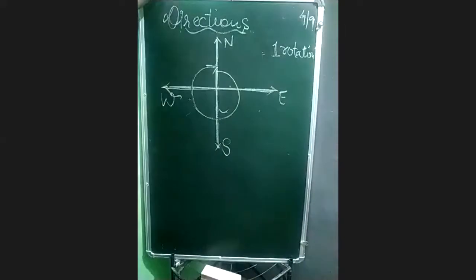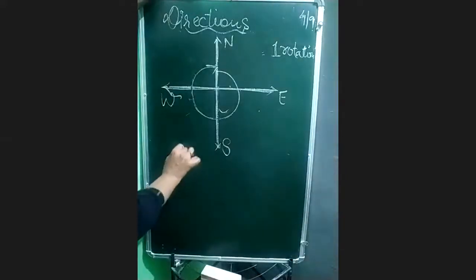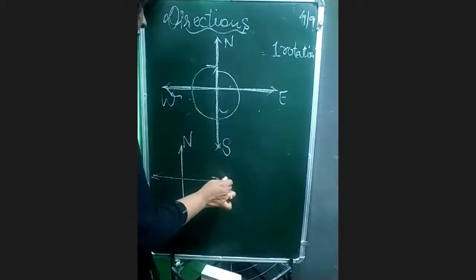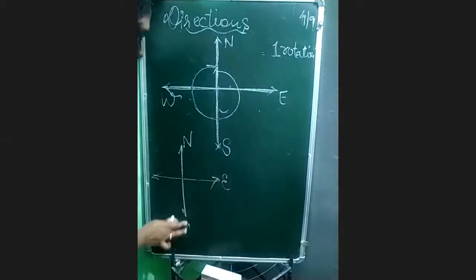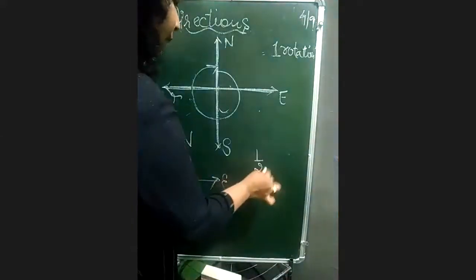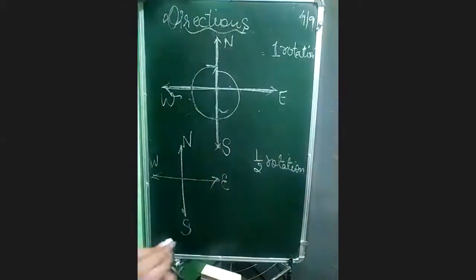One rotation. This will be called one rotation. Now suppose somebody is asking from us, I am drawing another one. This is north, this is east, this is west, this is south. Somebody is asking from us half rotation. How will you draw half rotation?